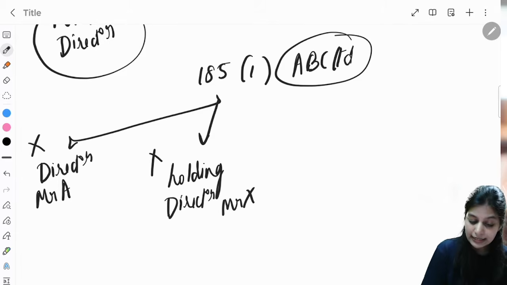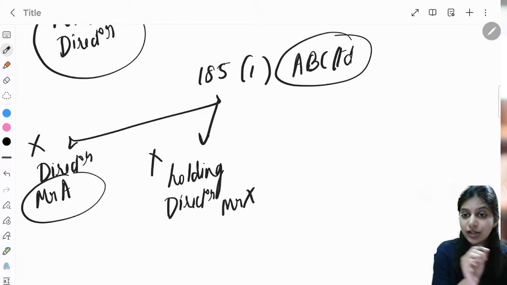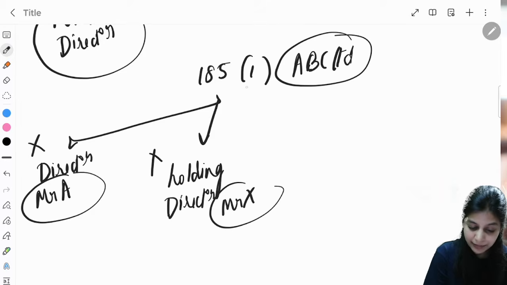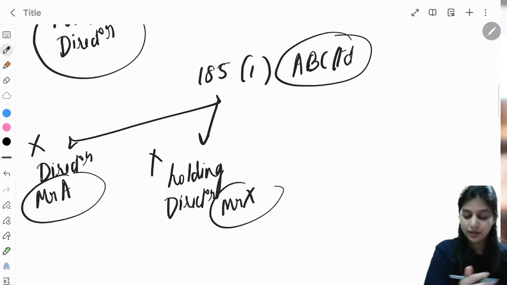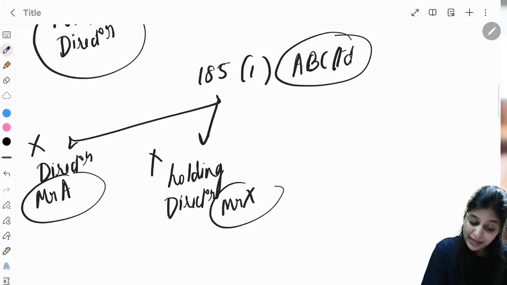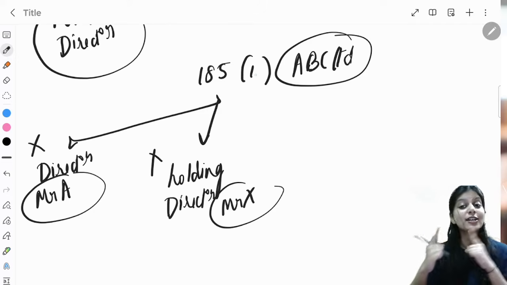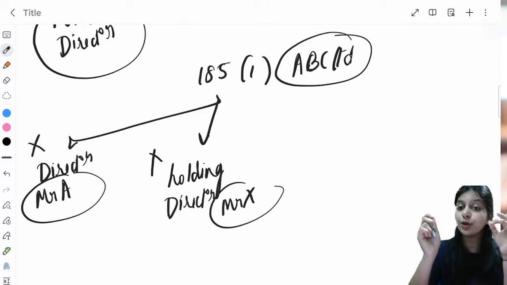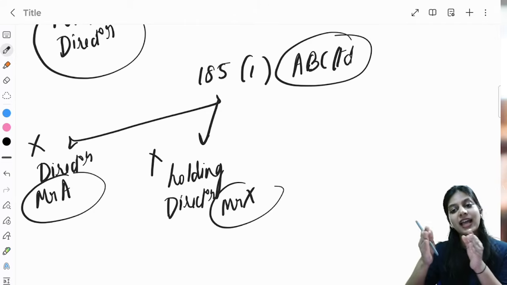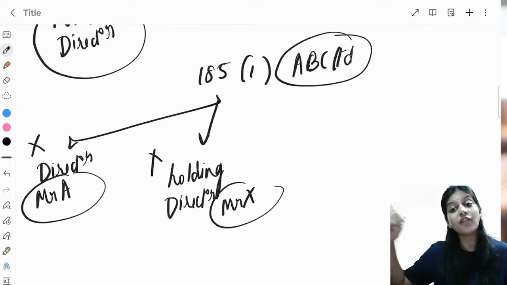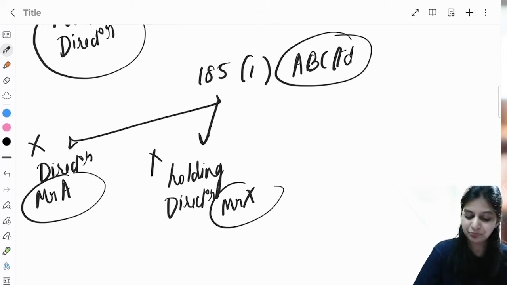Now what is the intention behind this? This is because Mr. A and Mr. X should not have internal arrangement. Now yes, company cannot give loan to its director. What if company can give loan to the director of a holding company? At that time, these two directors would have internal arrangement. In order to avoid misuse of funds, they have introduced this, telling that company cannot give loan to the director of its holding company also.